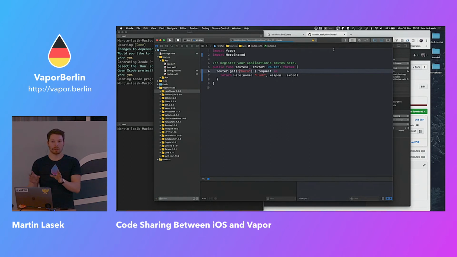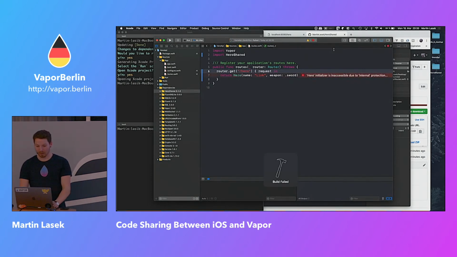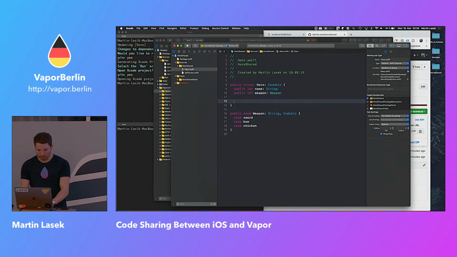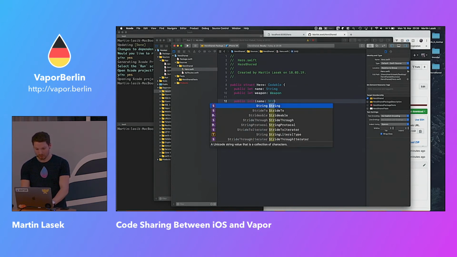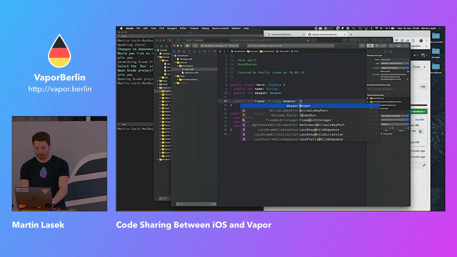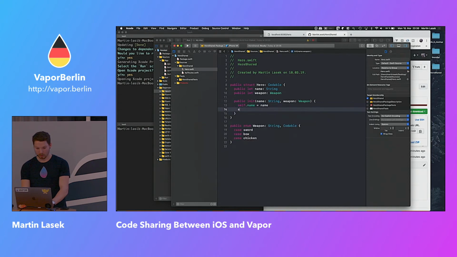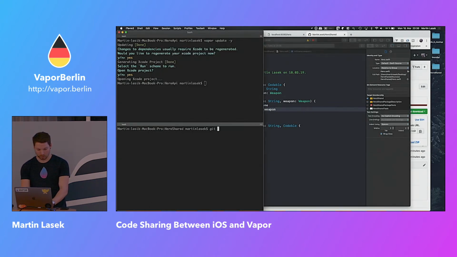This is still the stuff that most of you already know. We will go to the iOS fun part in a second. So initializer, yeah, I forgot about that. So the initializer has to be public as well. So Weapon. Luckily, this will not take as long. And let's just